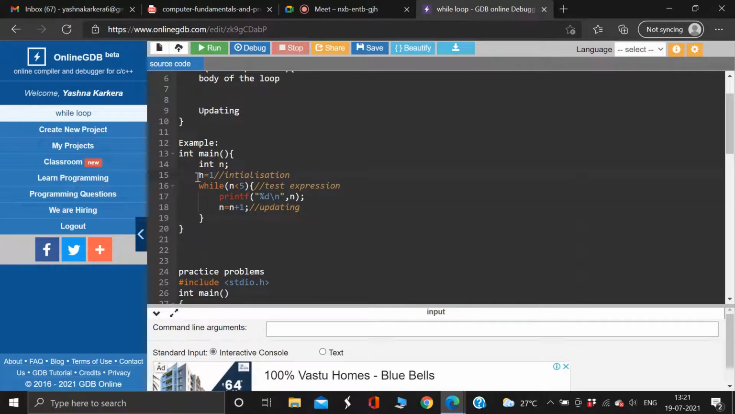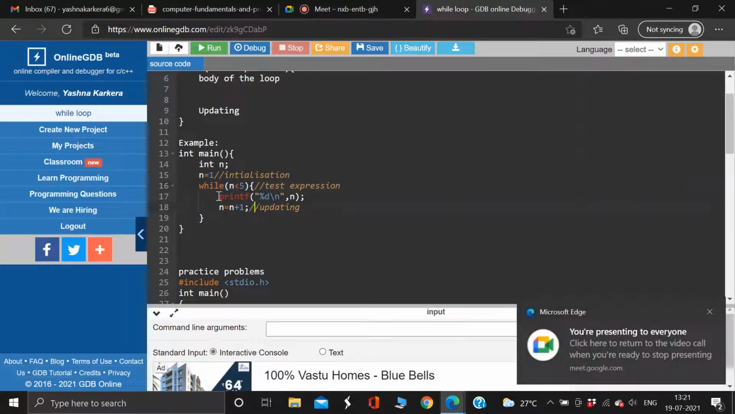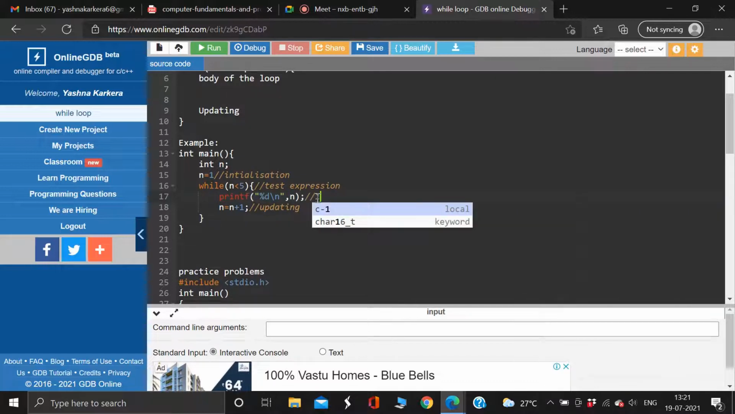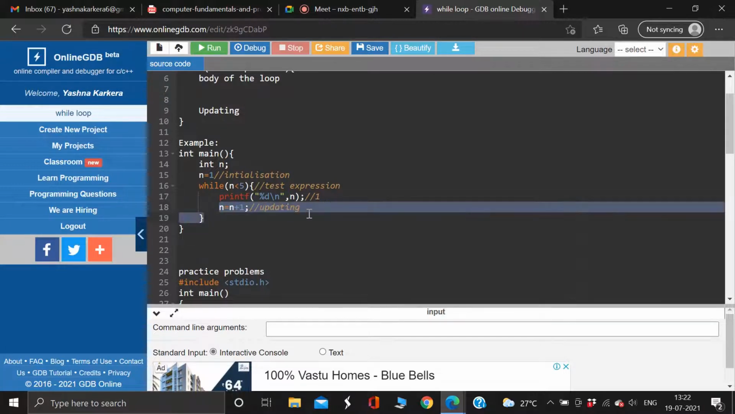Now let us come to the value n equal to 1. n less than 5. Is this condition true? n is 1. Yes, it is true, right? So what will it do? It will printf the value of n. After every block of statements is executed, it updates the value. So now it has printed 1, and now it's updating the value of n, that is n equal to n plus 1. Now the value of n is 2, right?